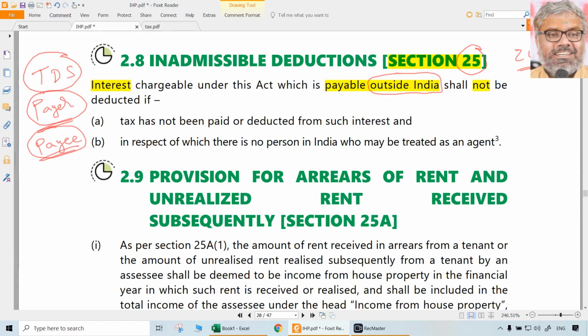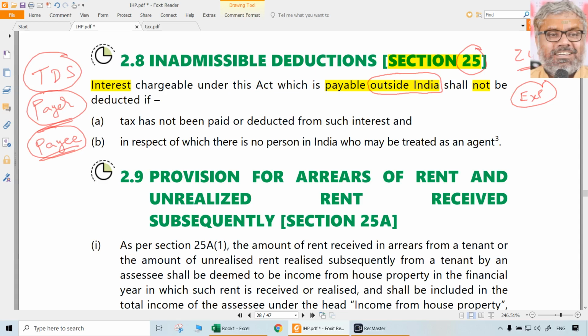When no deduction? At the time of payment or as per the requirements of the TDS provisions of the Income Tax Act, if the payer, who is the payer here? SASI. SASI is not the income earner for this interest. For this interest, somebody else who is outside India is the income earner. But SASI is claiming deduction as an expenditure. Interest is an expenditure for the SASI, our SASI who is having income from house property.